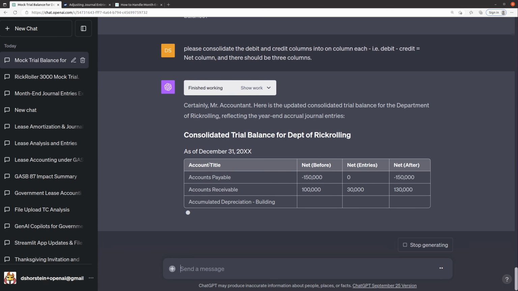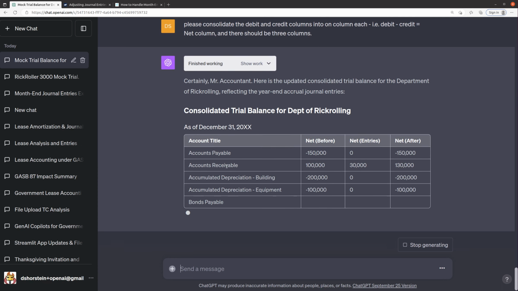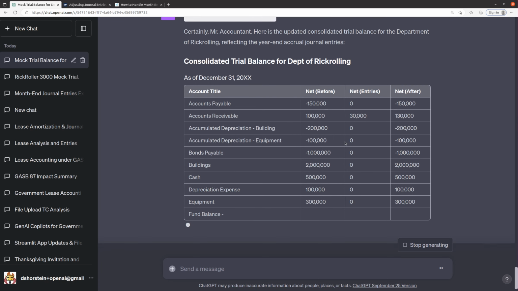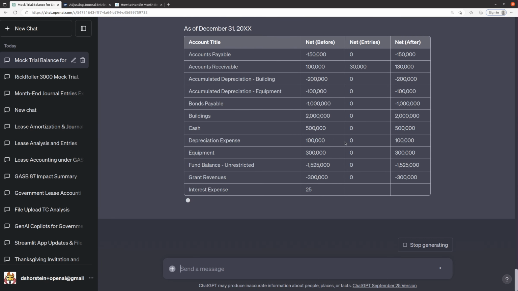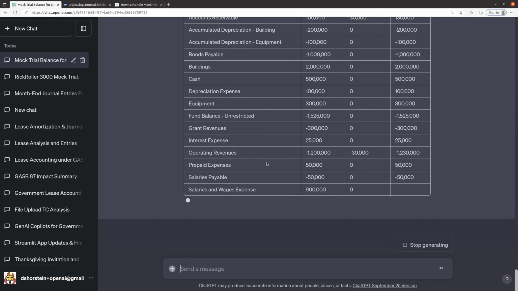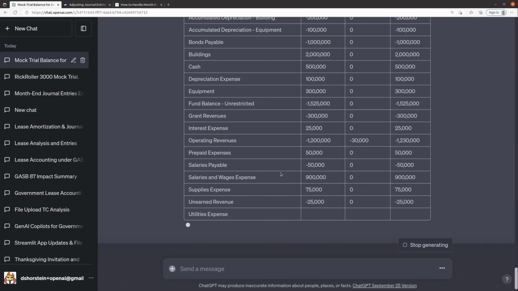And oh, this is looking beautiful. Looks like we've got success here. So you've got AR that increased by 30. And then we should see operating revenues increased by 30. So that's perfect. All right.